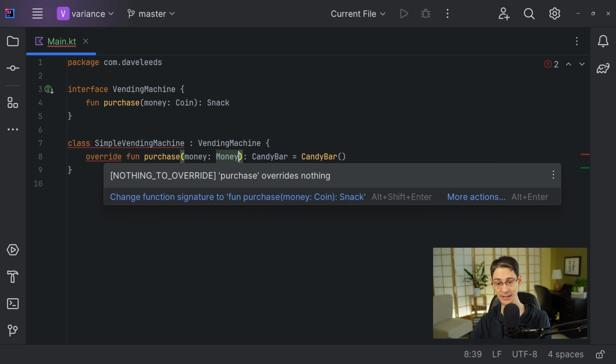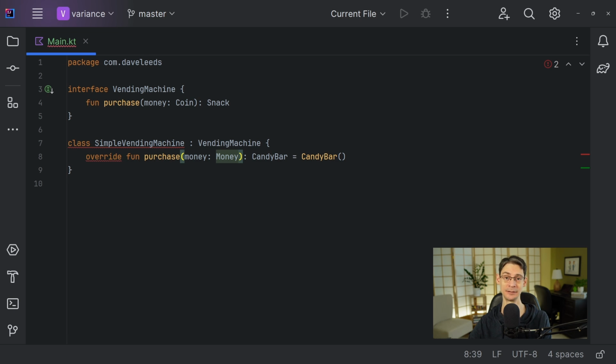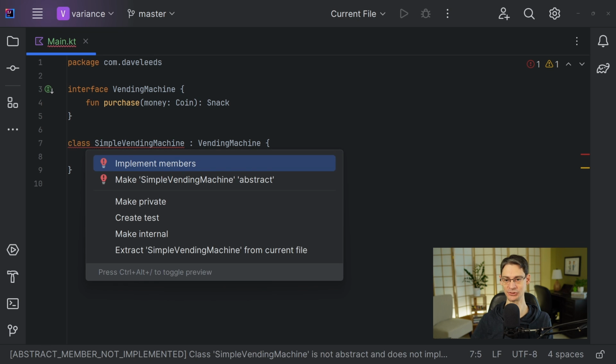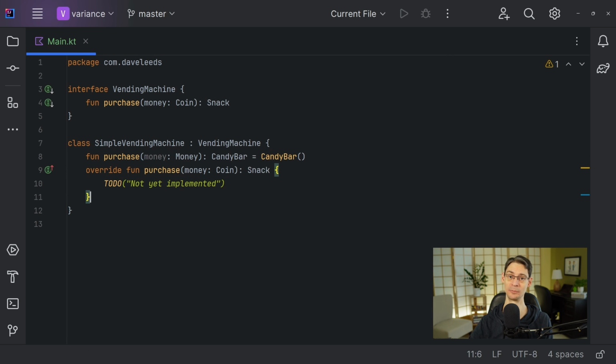So even though it would be type safe to allow a more general type here, Kotlin is not going to allow it. And the reason for that is that Kotlin supports function overloading. So in other words, we can remove this override keyword here, and that would make this function an overload rather than an override. And that would fix this error. We would still have to implement the missing function though, in which case we would be juggling two function bodies, and that's not exactly what we want.